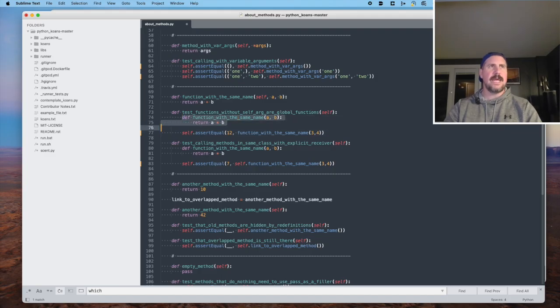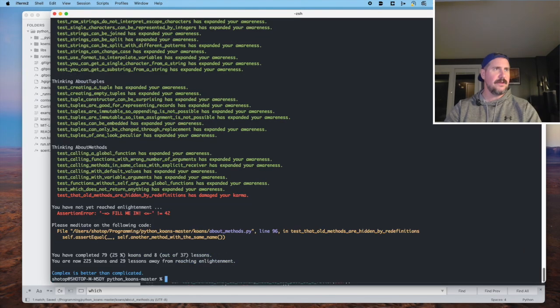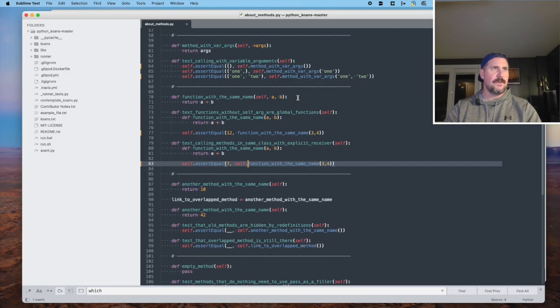So there's a way with the use of self to determine the scope, like you could have two functions with the same name apparently, and one could be local to your class and the other could be global. And the way that you differentiate and call one or the other, despite the fact that they have the same name, is through this manipulation of the self argument. All right, so that's kind of cool. So let's see, 83, does it pass if we throw in 7? Yes, it does. So now we're down to 96.